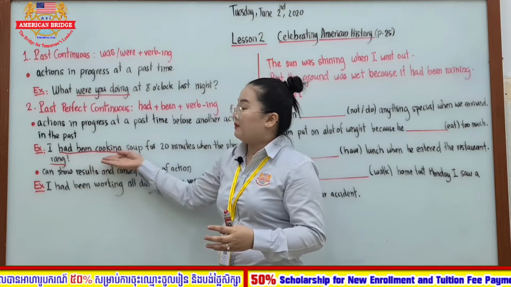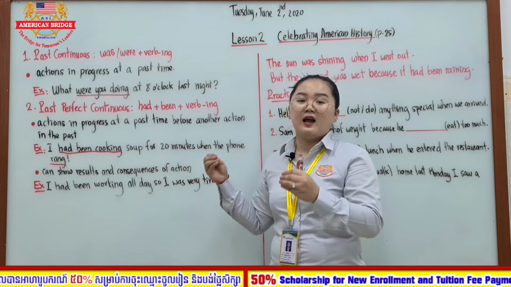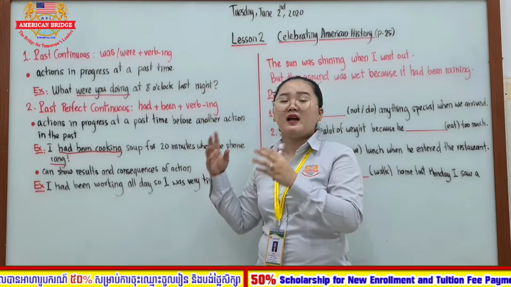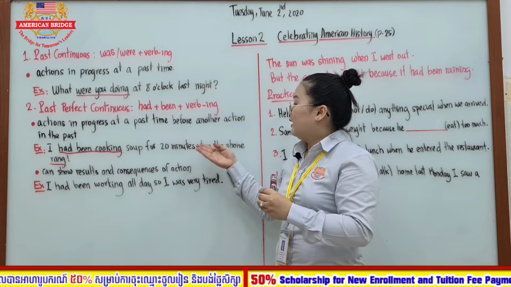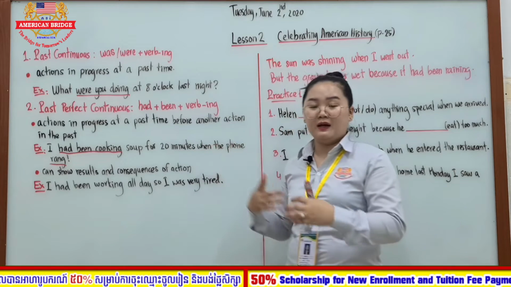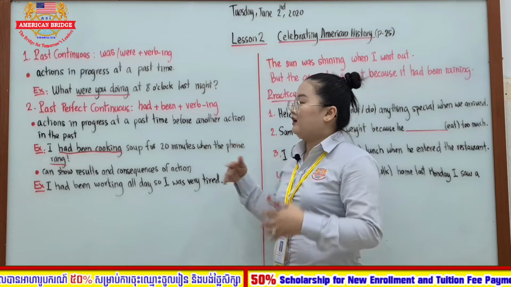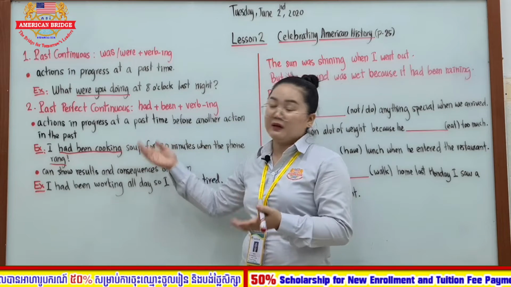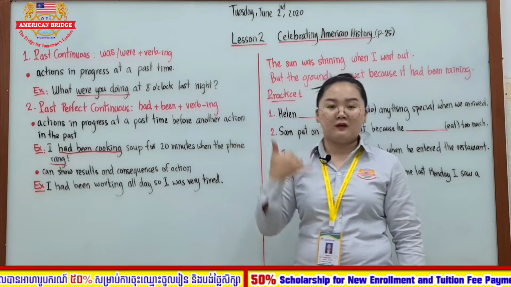Here you can see had been cooking, which was happening for 20 minutes, and also happening in the past, but before another action in the past. So the phone ringing happened after you were cooking. The phone ringing did not happen before you had been cooking at all, but had been cooking happened first, and then the phone rang.